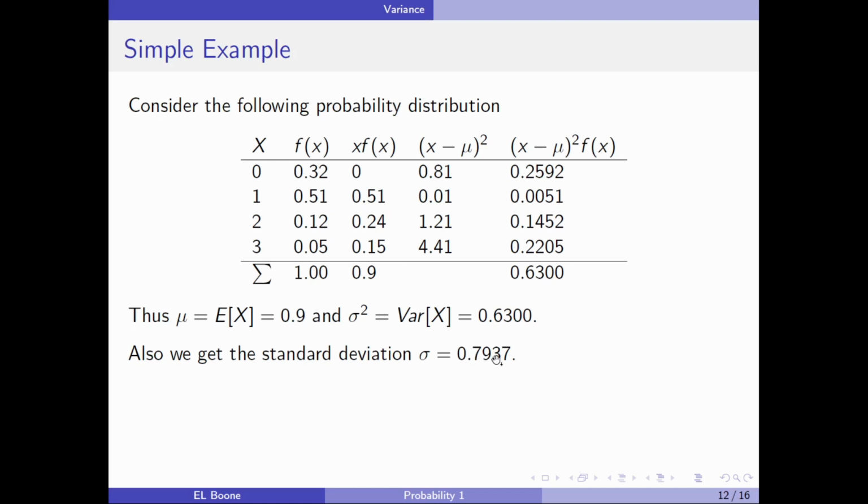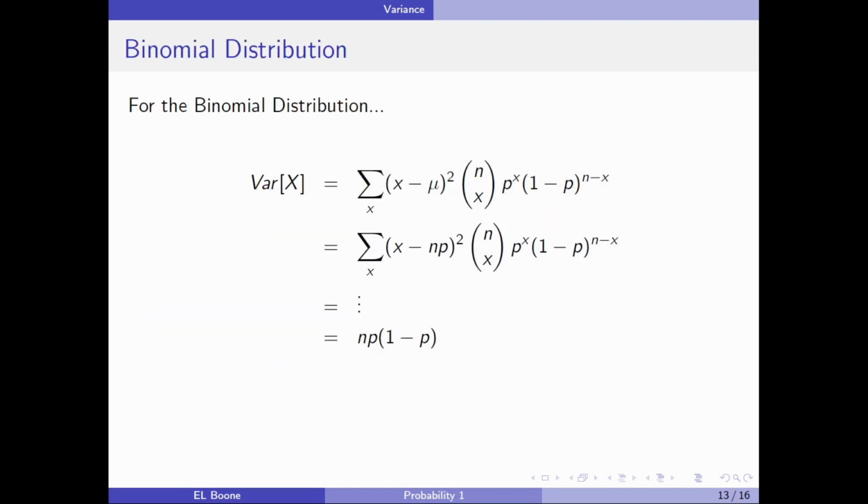All right, so let's look at something a little more complicated. For the binomial distribution, we played with it before and found that its mean was n times p. Well, the variance, if you go through and do all the algebra on this, is easy to come up with as well. It's just n times p times (1 minus p), which is pretty easy to calculate.